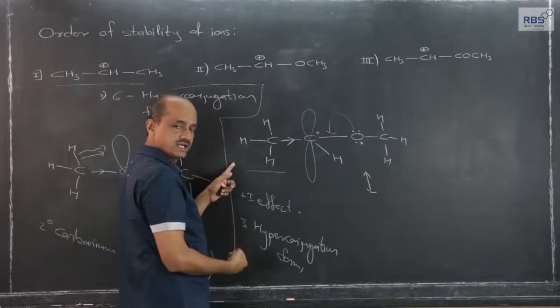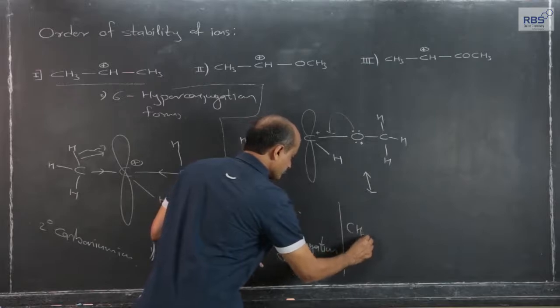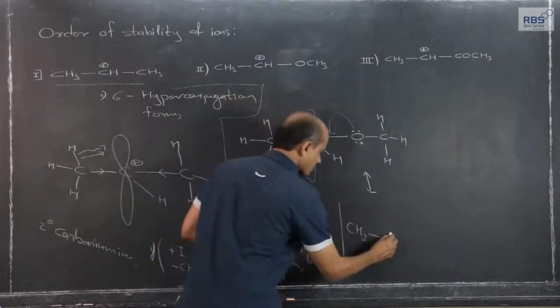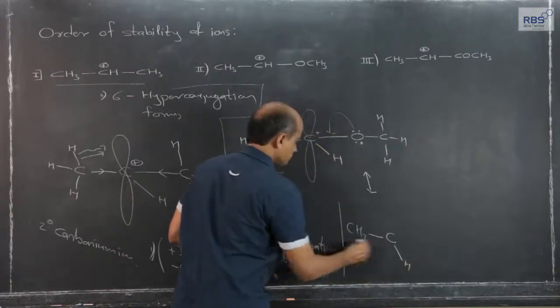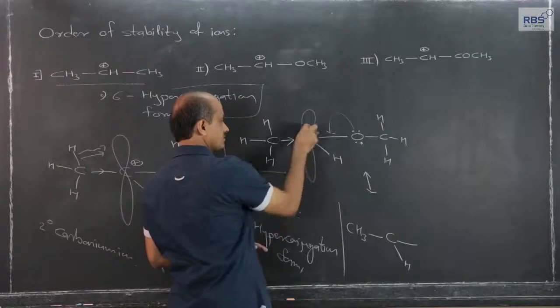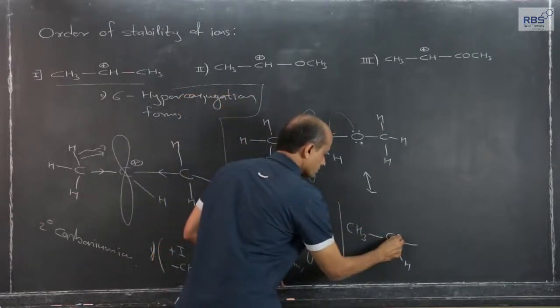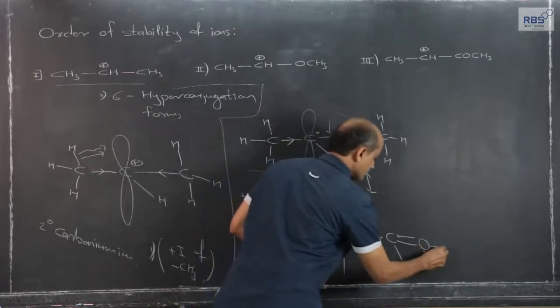Now, for the sake of writing, I will use a short form, CH3, carbonium ion earlier, and now the lone pair of electrons on oxygen and the empty orbital of this carbon form a double bond. 1 lone pair is used, 1 lone pair is there still.